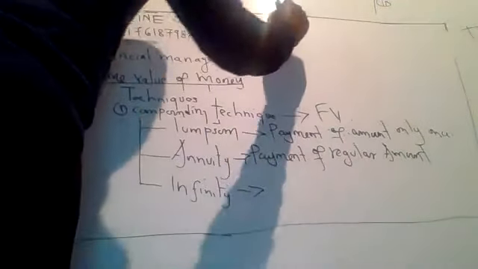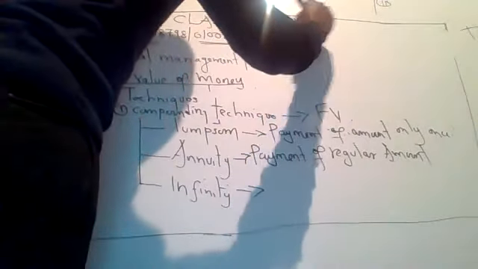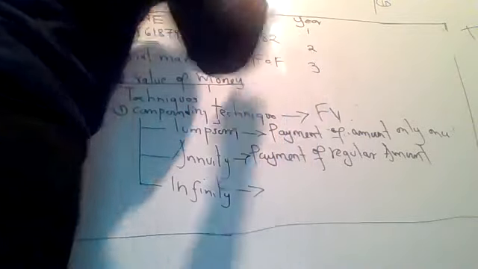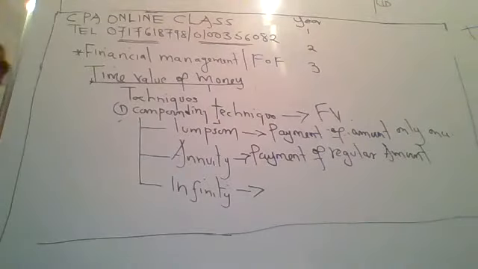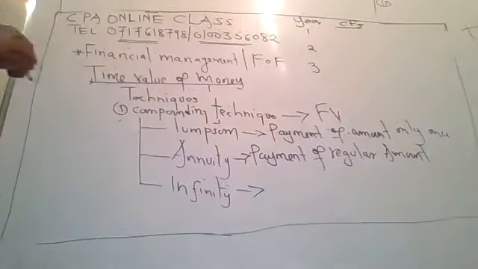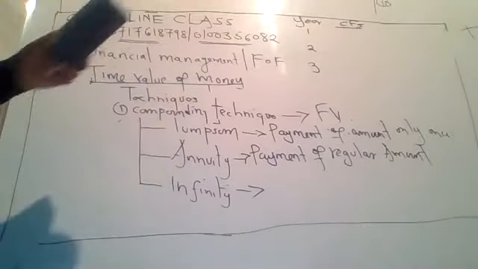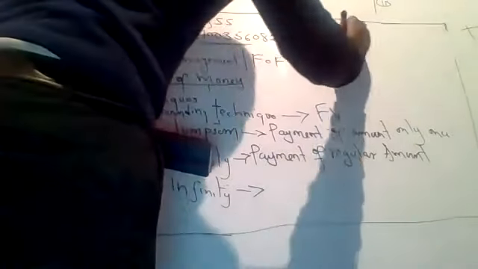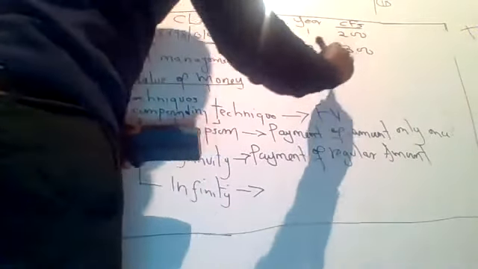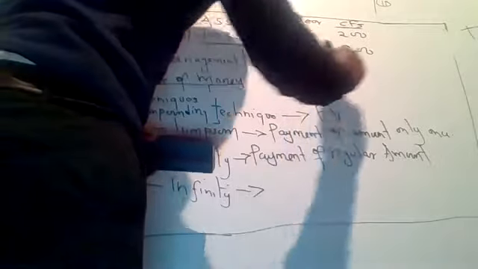For example, let's say I have a project with year 1, year 2, year 3. I have cash flows here. Let's say in year 1 you have 200, in year 2, I have 300, and in year 3, I have 400.